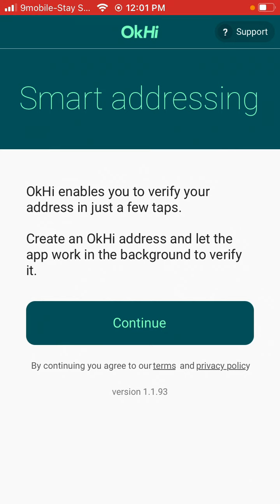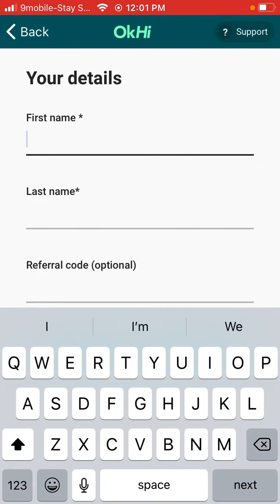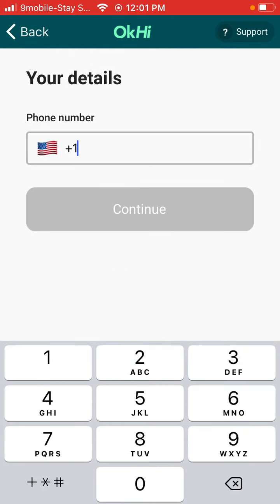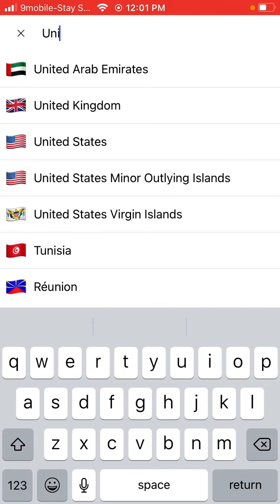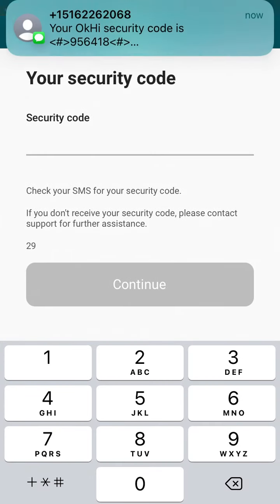So there's a quick introduction and a prompt to the user that the app works in the background, as well as being able to see our terms and conditions and privacy policy. I'm going to agree to allow the app to have access to tracking, and I'm going to put in my name, and I'm going to skip the referral code, and I'm going to go and put in my phone number. Currently, I am operating on my UK phone number, though I'm currently sitting in Nigeria right now. So I put in my phone number, and we now request an OTP.